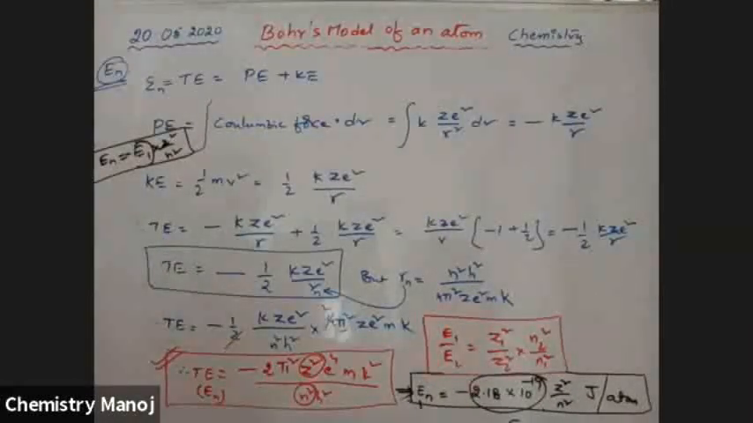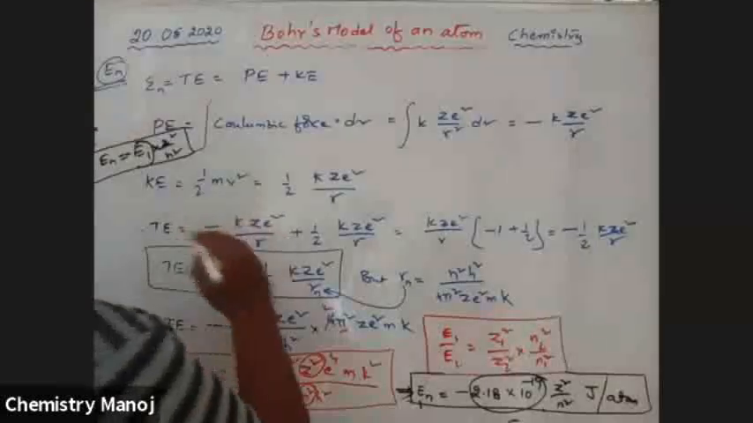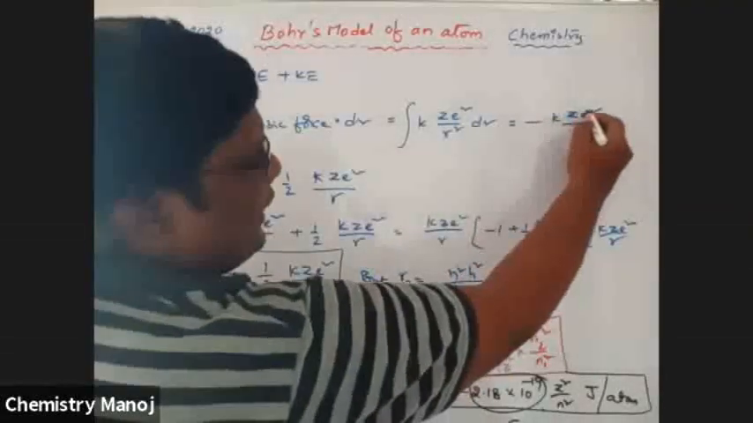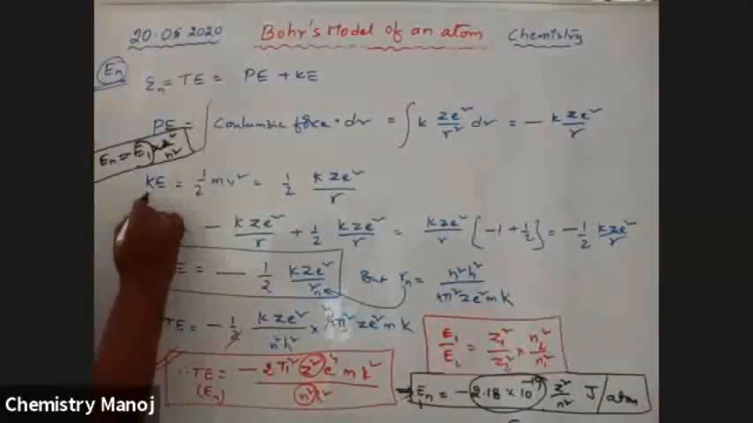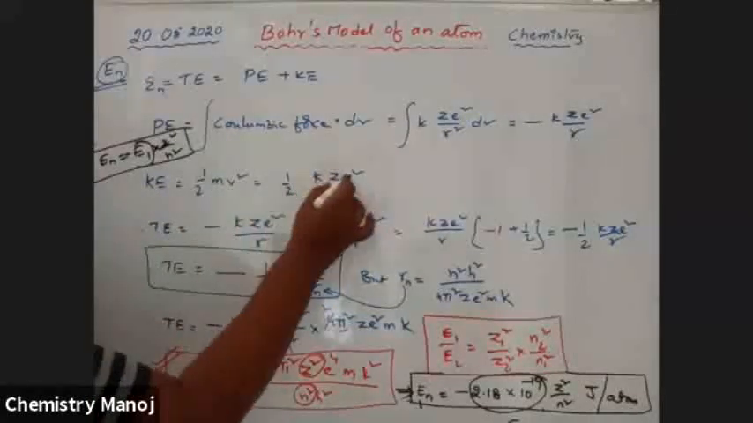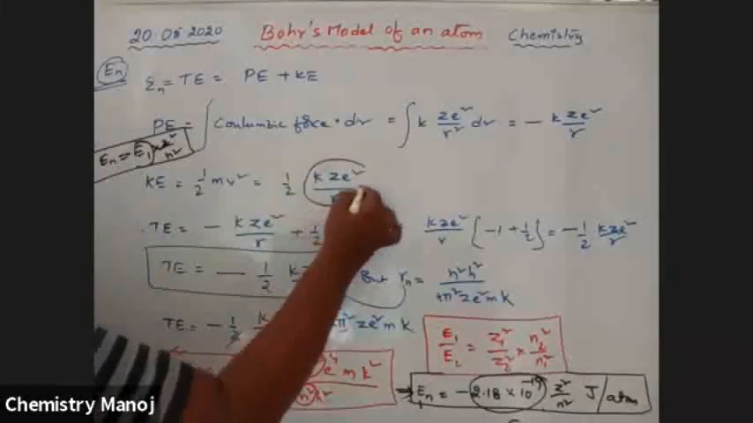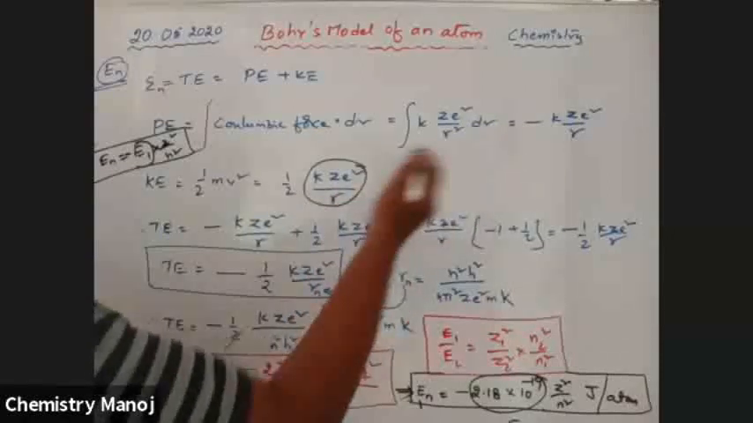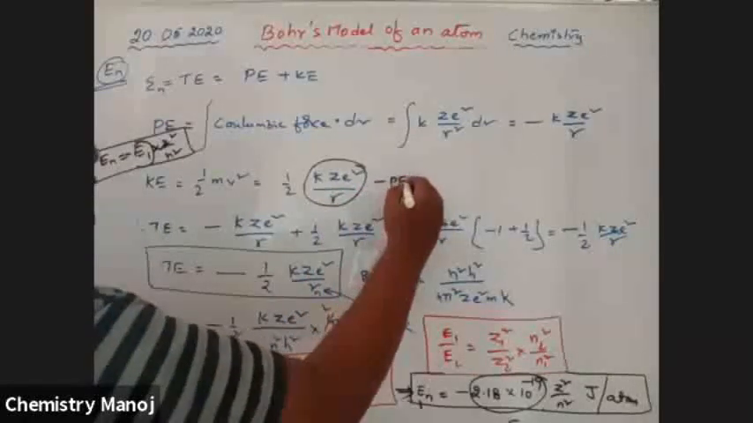Here, potential energy is equal to minus K Z square by Rn. Kinetic energy is equal to 1 by 2 K Z square by R. So K Z square by R is taken as minus PE.